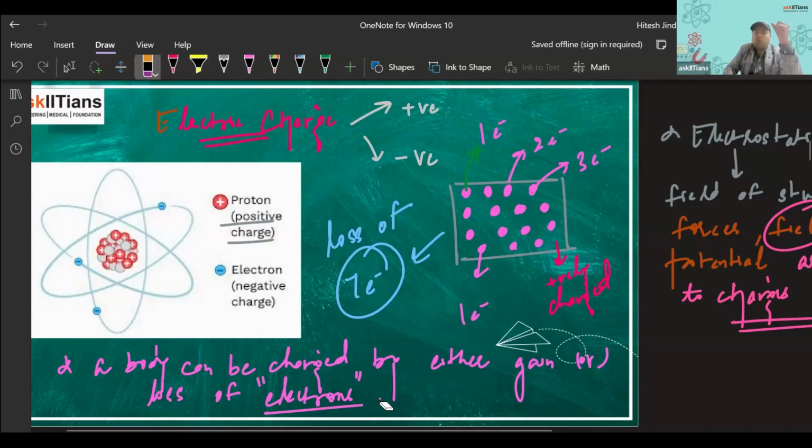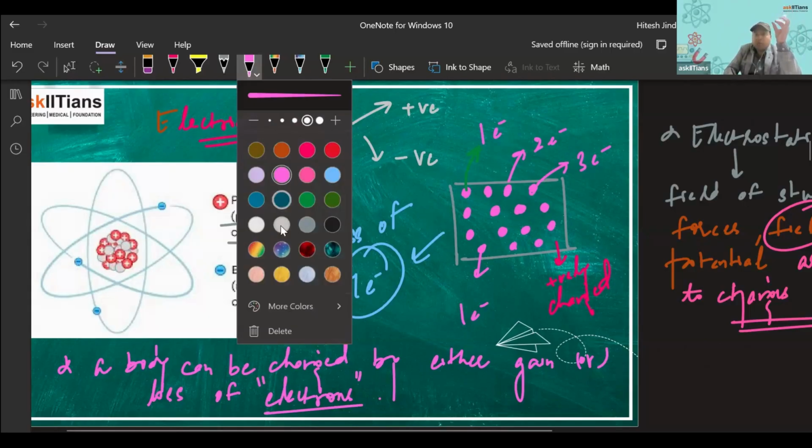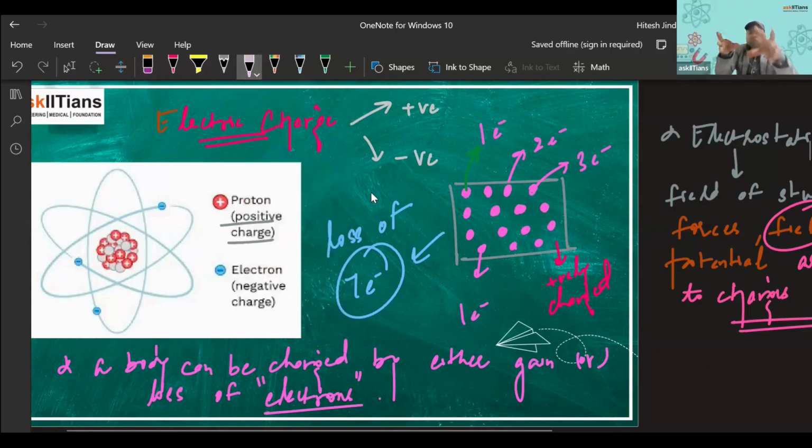Because electrons only we can add or take away from a body. We cannot add or take away protons from a body because protons are bound in the nucleus. Electrons are relatively free, so we can take them away or add them to a body.